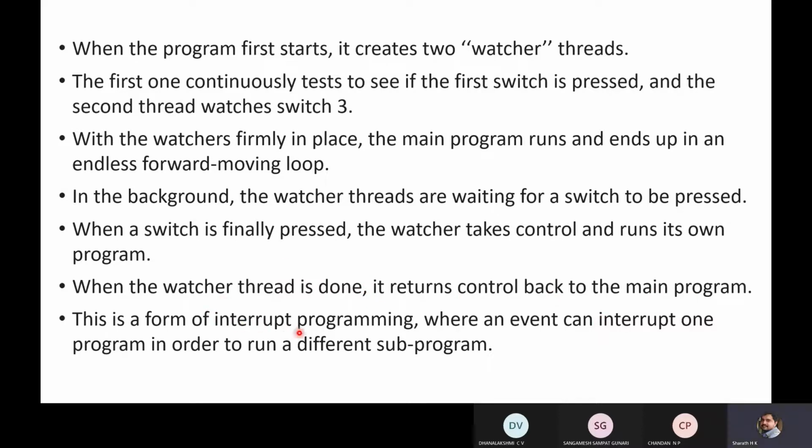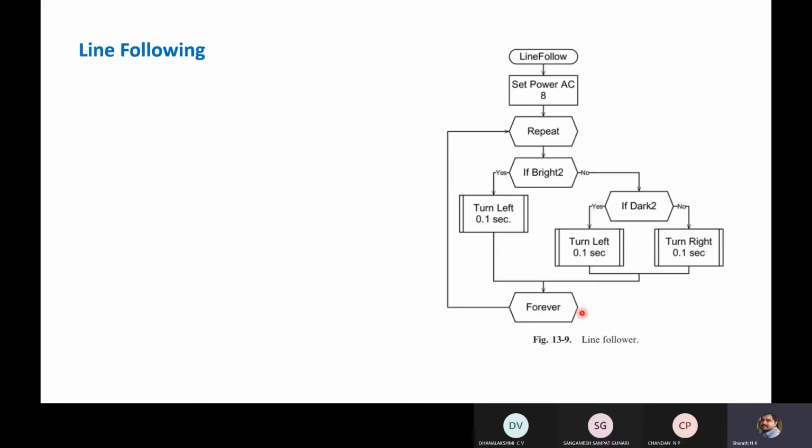This is a form of interrupt programming where an event can interrupt one program in order to run a different subprogram. Here you have two different threads. They can be considered as subprograms, actuated by an interrupt. If switch 1 is pressed, that is an interrupt, and based on that, that particular thread will be considered for execution.